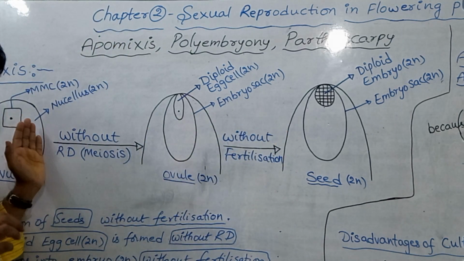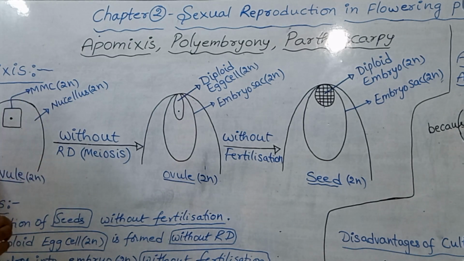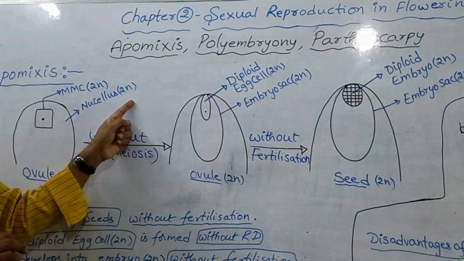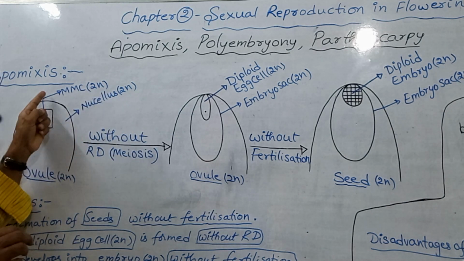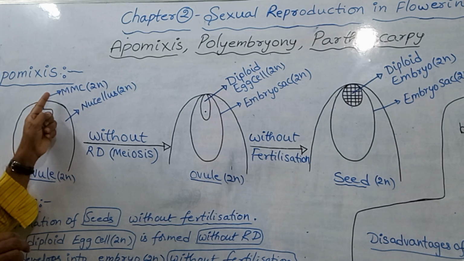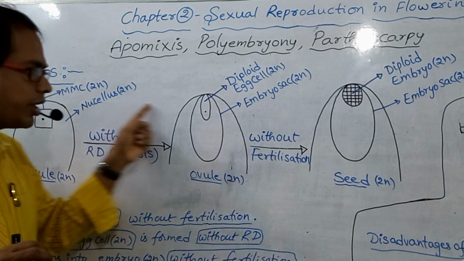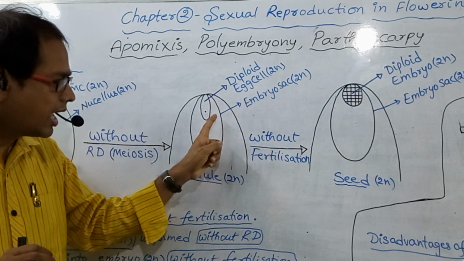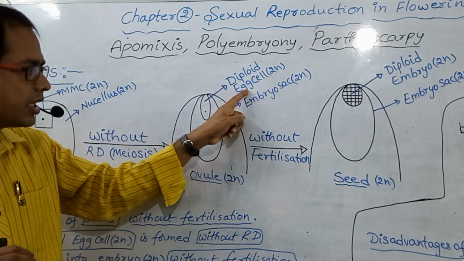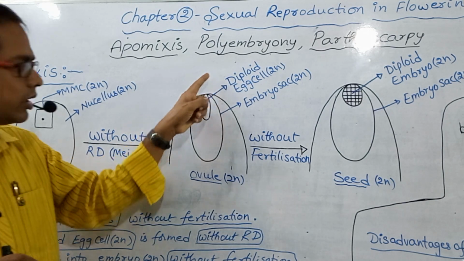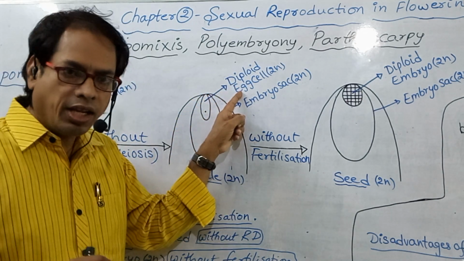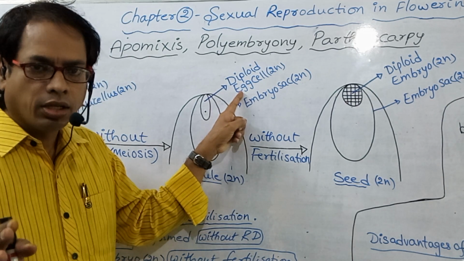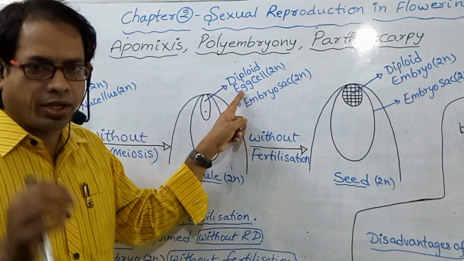So, once again, this is the ovule, this is the nucleus, which is diploid in nature. One of the nuclear cells converts into megaspore mother cell. This megaspore mother cell converts into embryo sac, which is diploid in nature. As embryo sac is diploid, the egg cell is also diploid. This egg cell is diploid, so there is no need to fuse with male gamete.